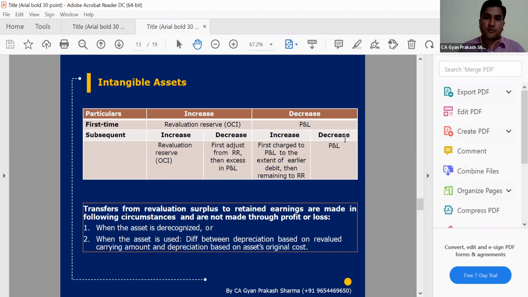And in case of a reversal in future, that amount will first be adjusted against the revaluation reserve, and if there is any additional decrease in the price beyond the reserve earlier created, then that will be part of PNL. Apart from that, when the asset is de-recognized, the revaluation reserve reported in OCI will be removed from our financial statements and reclassified, we can say, to retained earnings or general reserve.